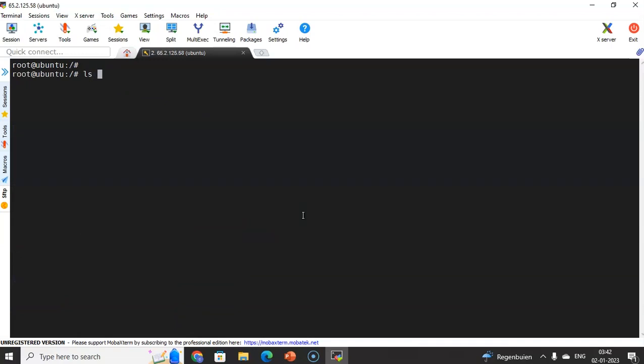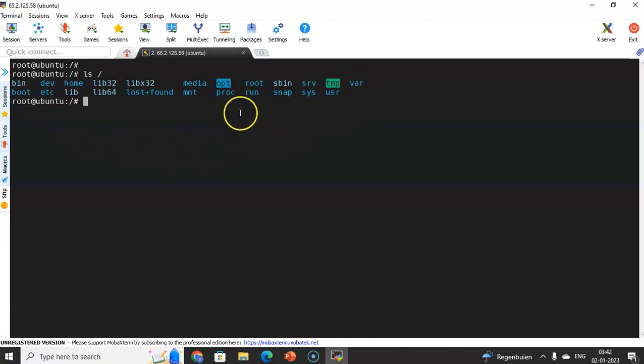Let me clear the screen. ls will list the files and directories inside this slash. Now we can see these are the important directory structures. You can see root, opt, etc, boot, var. Some important directories we can see here. Now we'll talk about each and every directory here which is important.